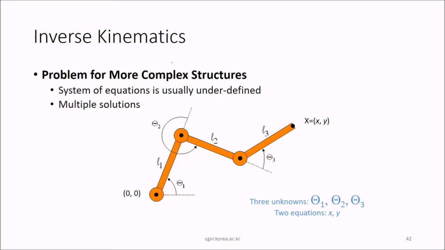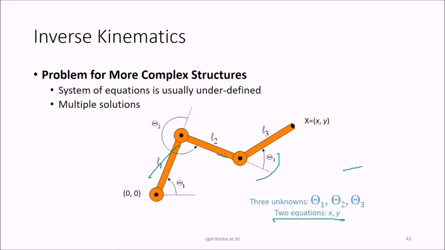So the problem is with more complex structures. You have systems of equations, which are usually user defined, and there are multiple solutions. You have L1, L2, L3. So now you have theta 1, theta 2, theta 3 also. So there are three unknowns, and we have just two equations.